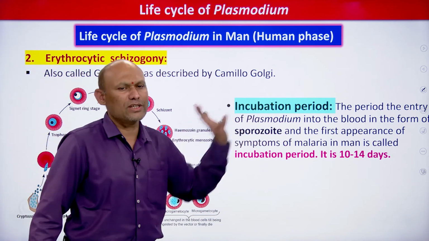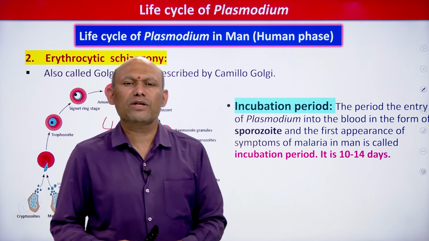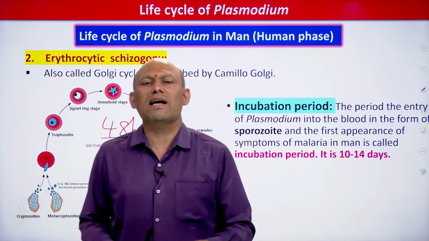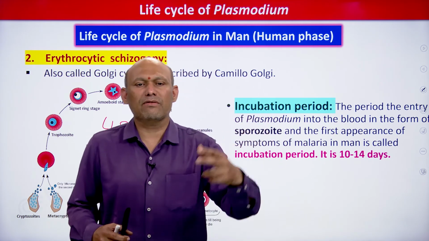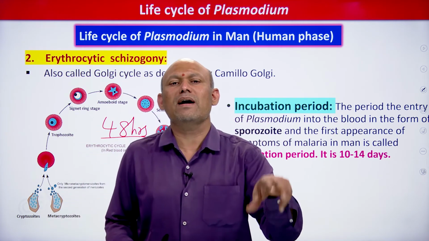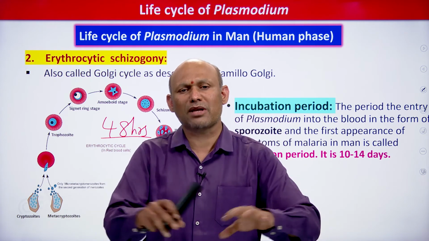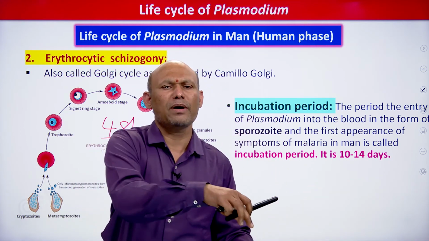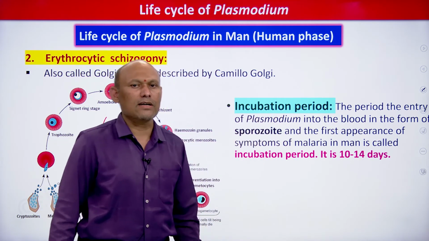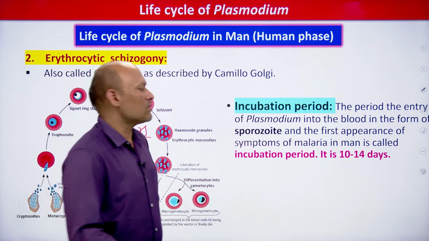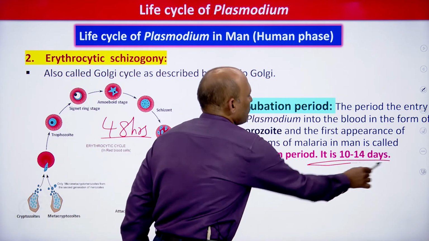Now you see incubation period. So what is incubation period? Incubation period can be defined as the time interval between the entry of parasite into the blood of the human being and the first appearance of symptoms. The time interval between the entry of parasite and appearance of symptoms is known as incubation period, students, right. So incubation period in case of Plasmodium vivax is 10 to 14 days.